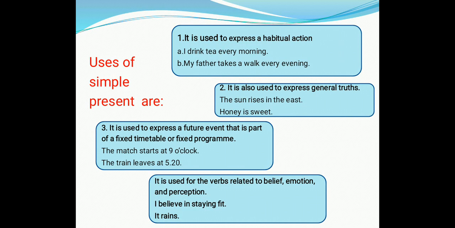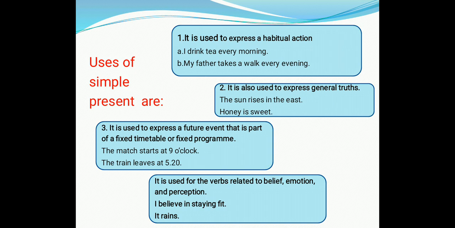Let me clear you with some examples. First one, it is used to express our habitual actions. So if you need to talk about habits of some person, then we use simple present tense. For example, I drink tea every morning. My father takes a walk every evening.